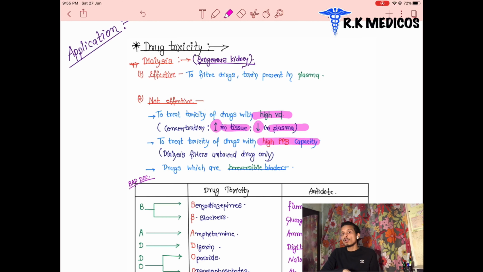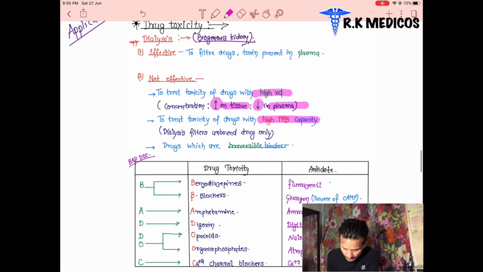So are these drugs removed by dialysis? Is dialysis effective for these drugs? No, because in dialysis we mainly filter the blood. We don't filter the tissues. We mainly filter the blood vessels. Whatever blood and plasma is present inside the blood vessels can be filtered through dialysis. That's why it is not effective here.